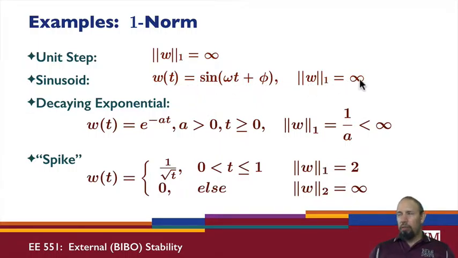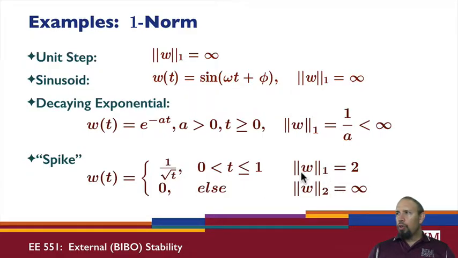We integrate, and again we get infinity because the signal just keeps on going, and so it keeps integrating. This decaying exponential is bounded in one norm, and this is the bound. And here's another spike. This spike is defined to be 0 at time 0, but arbitrarily close to 0, we have arbitrarily large values.